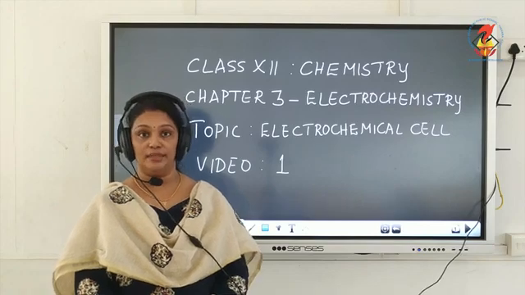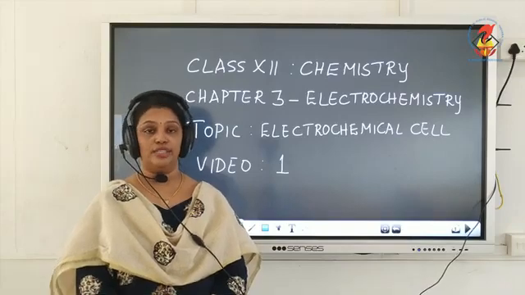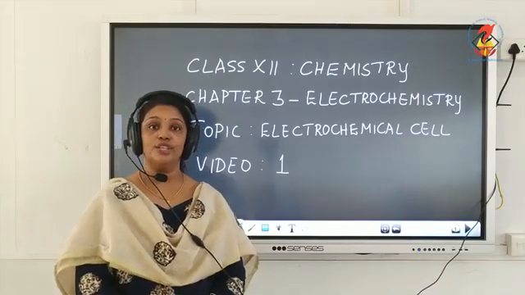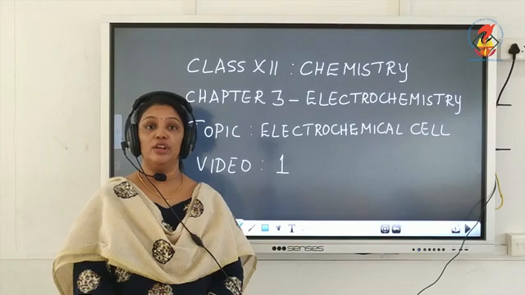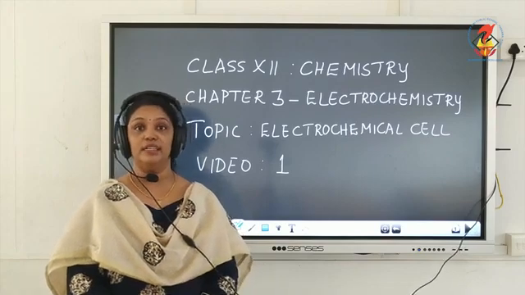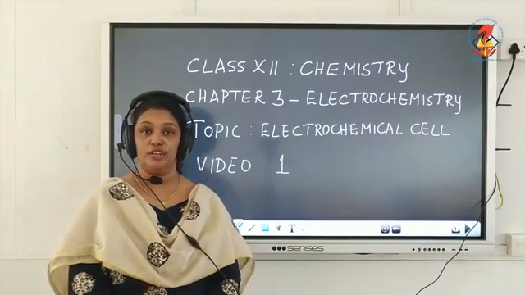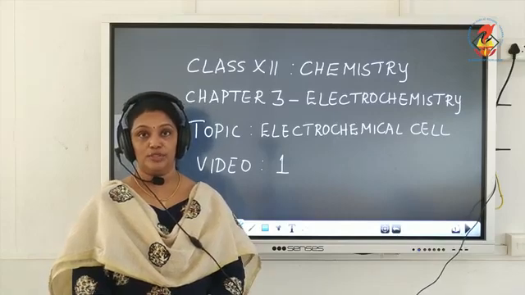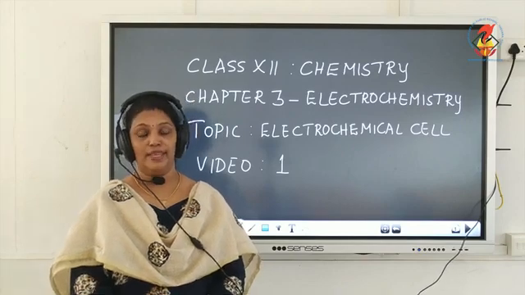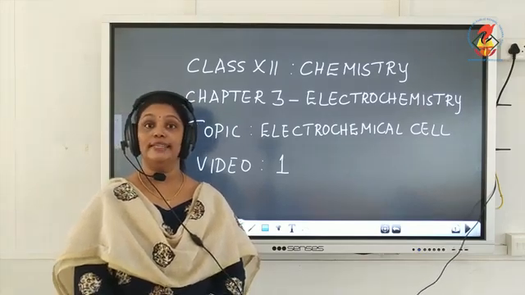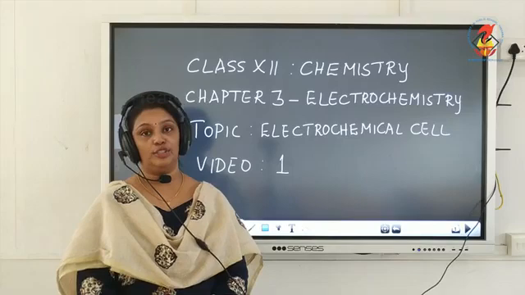So, in this chapter, we will be dealing with redox reactions. And you know what redox reactions are? Reactions in which oxidation and reduction take place simultaneously. Now, in terms of electrons, we say that oxidation is the process which involves loss of electrons. So, during oxidation, a metal will lose electrons, and reduction is a process which involves gain of electrons, or we can say a metal gets reduced by gaining electrons.